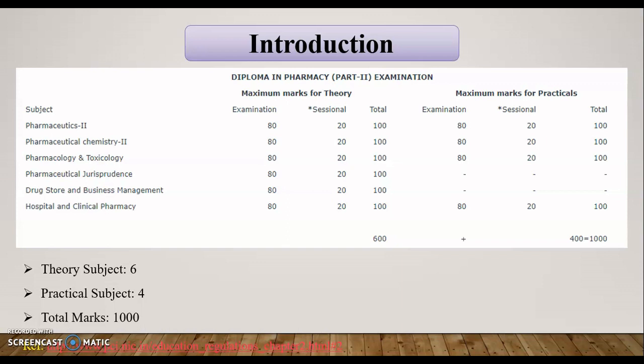Likewise, there are 4 practical subjects: pharmaceutical chemistry second, pharmaceutics second, pharmacology and toxicology, as well as hospital and clinical pharmacy. These 4 subjects have a practical, and likewise the annual examination is 80 marks and internal sessional is 20 marks. The cumulative total is 100.